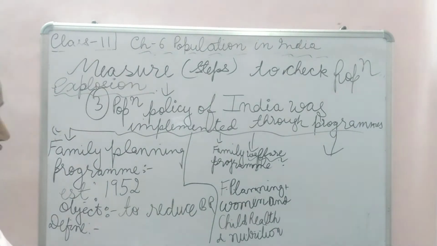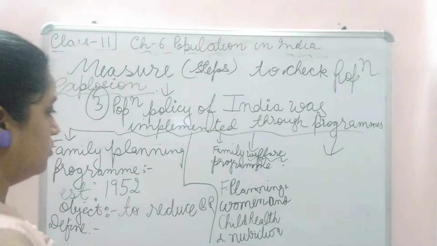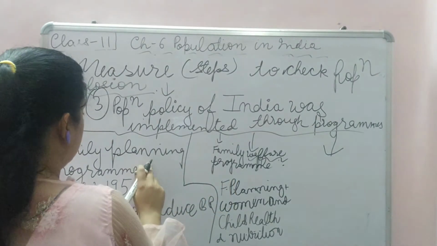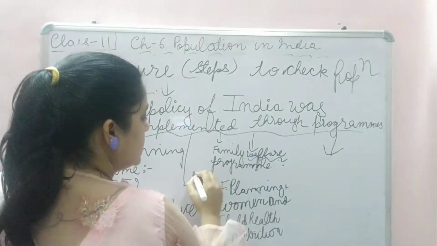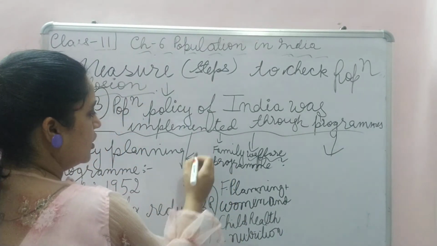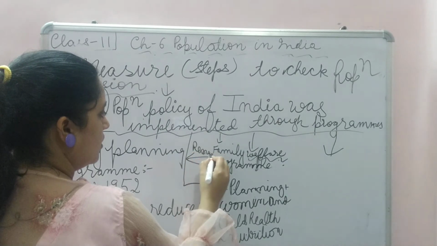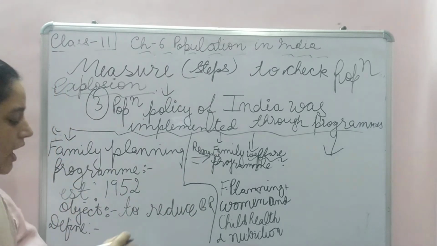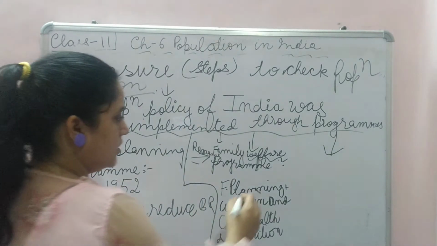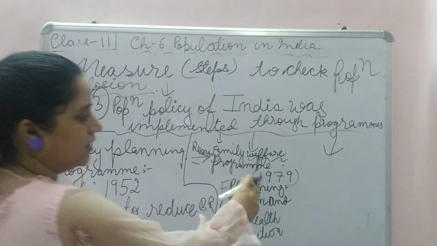See, first of all, this family welfare program is a rename of the family planning program, and it came into existence in 1979.